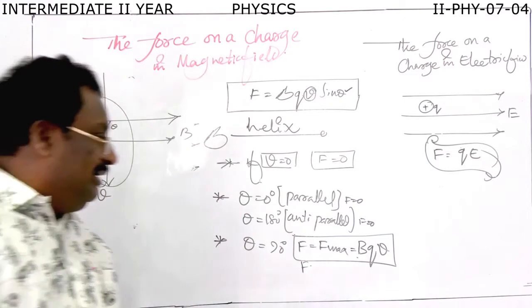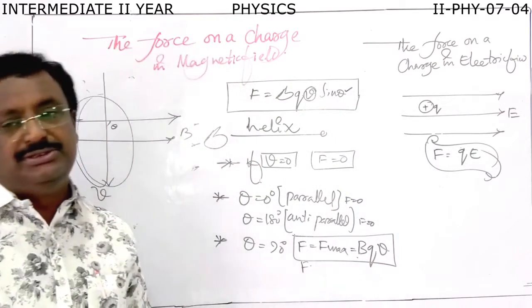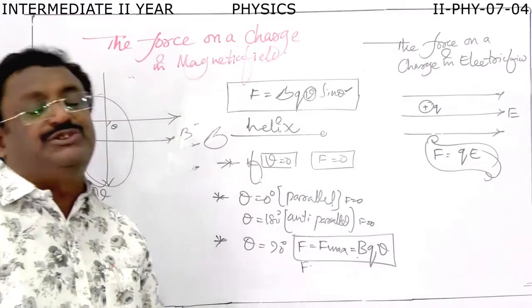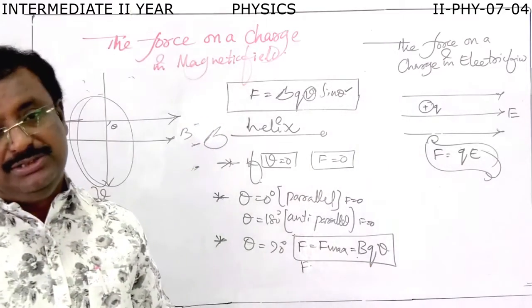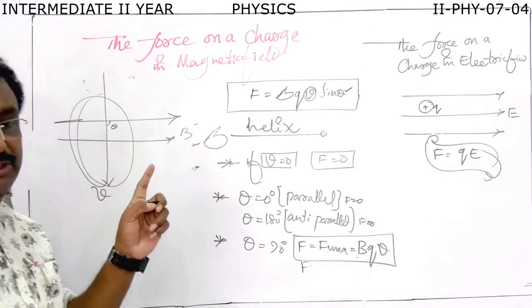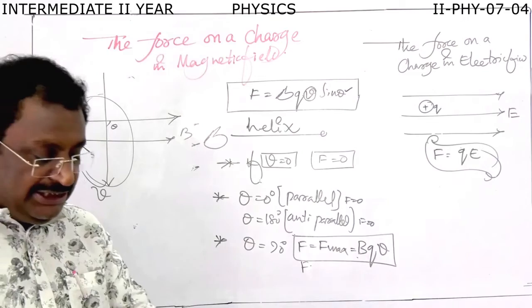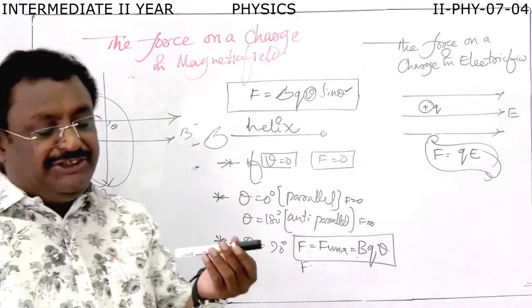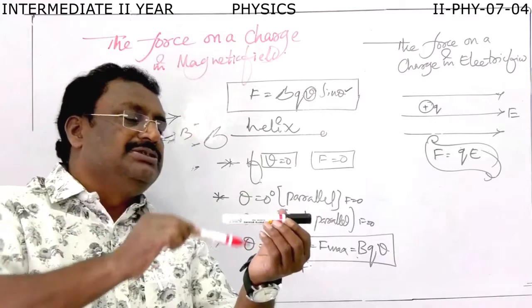Why? Because of the direction of this force, the charge will move in the magnetic field in a circular path. Here the plane of the circular path is perpendicular to the direction of magnetic field. Like this, if it is the direction of magnetic field, now the charge will move like this.